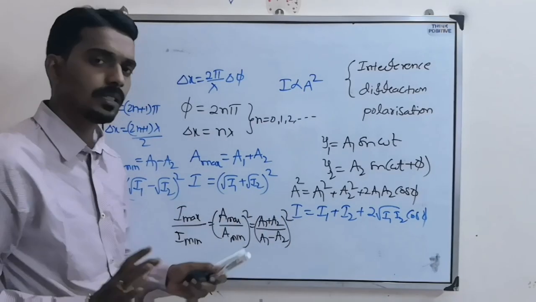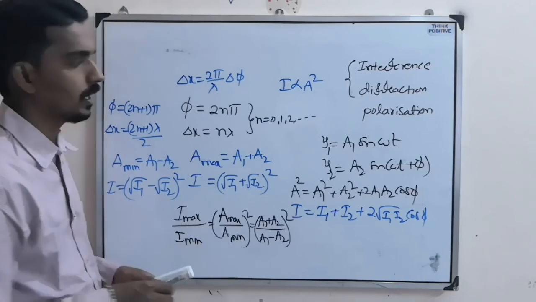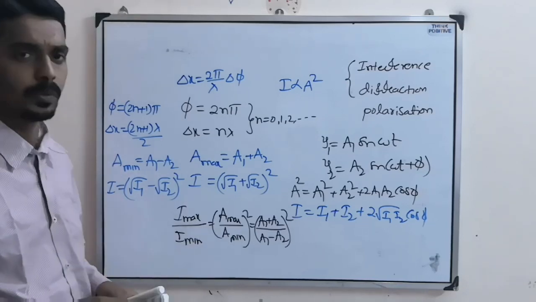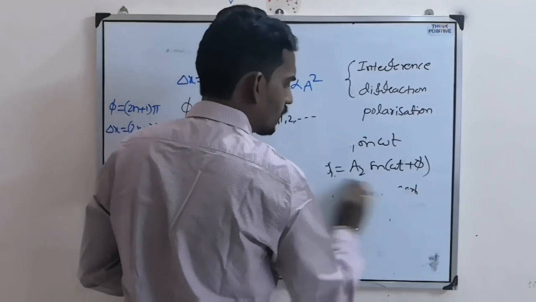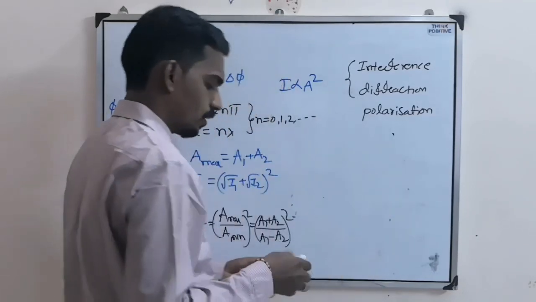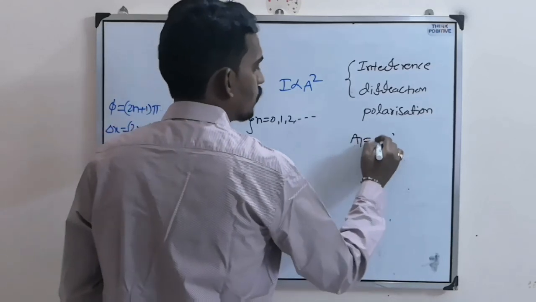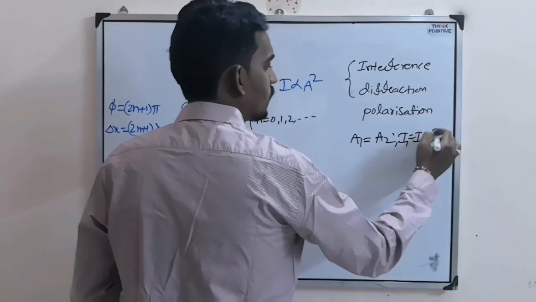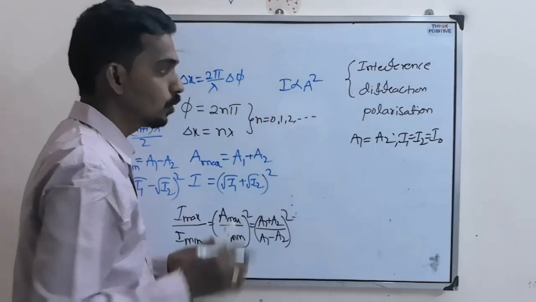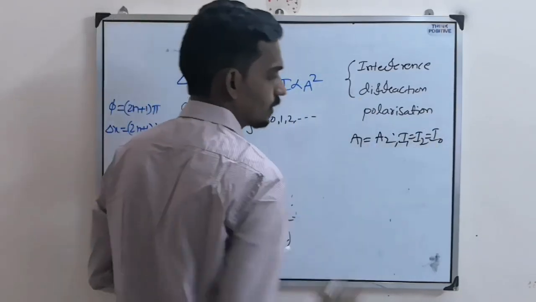So based on this, the very first kind of question they can ask is based on superposition. Now here we are talking about interference. A small difference is that here we take both amplitudes the same, both intensities the same. Let's take I1 equal to I2, let's say I0. So two sources having the same intensity.